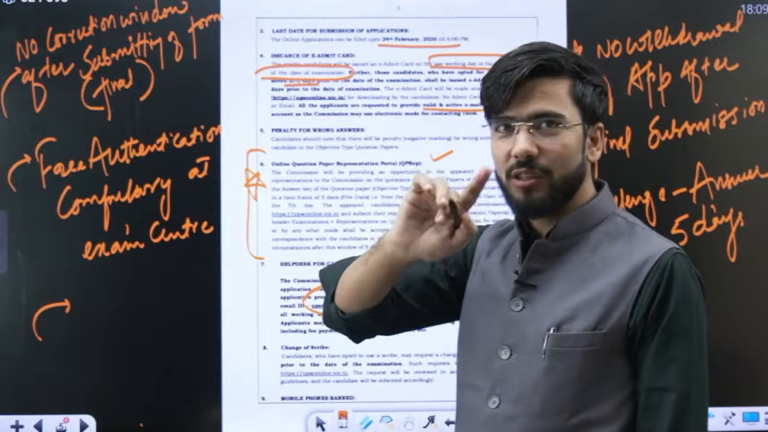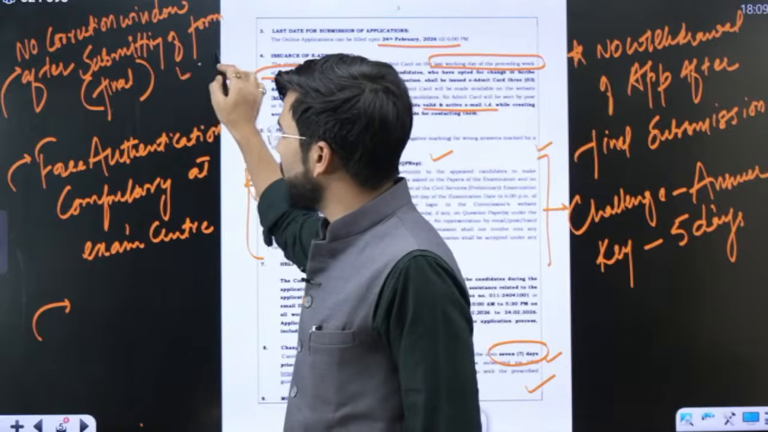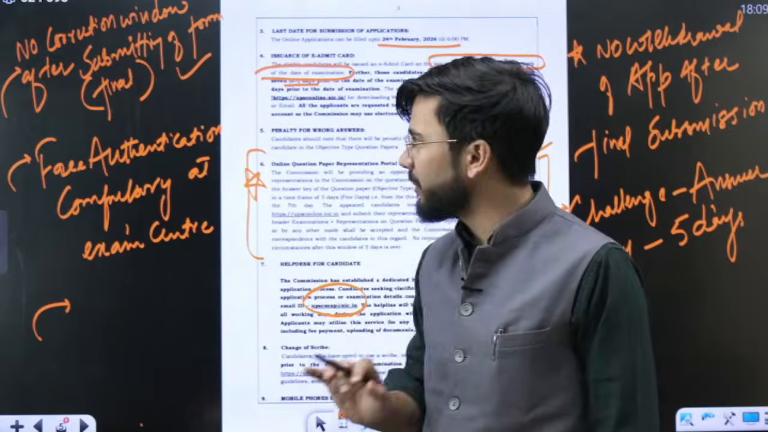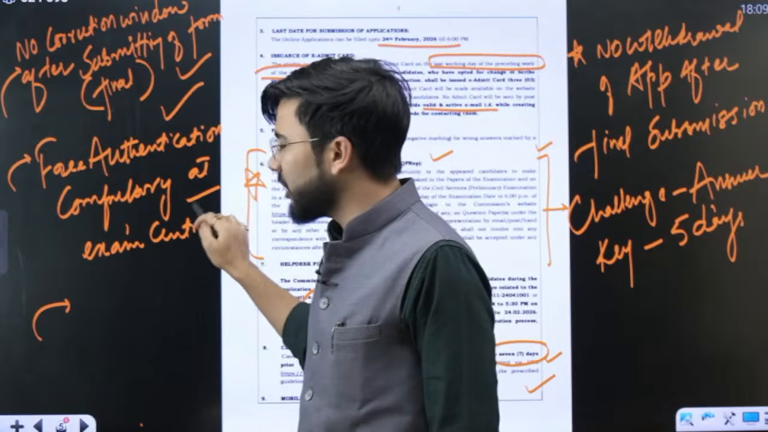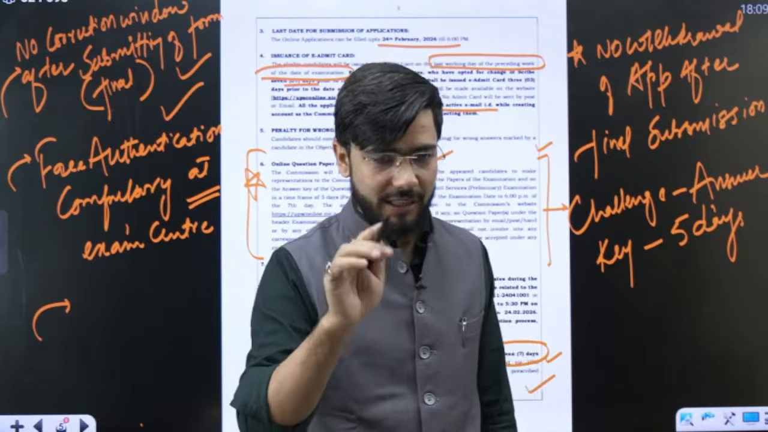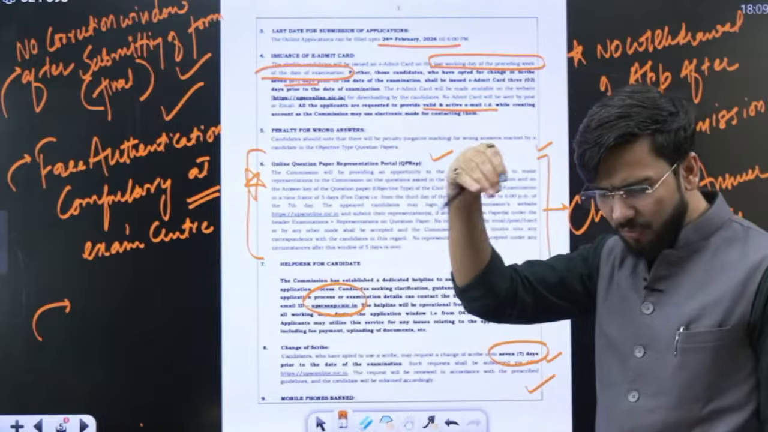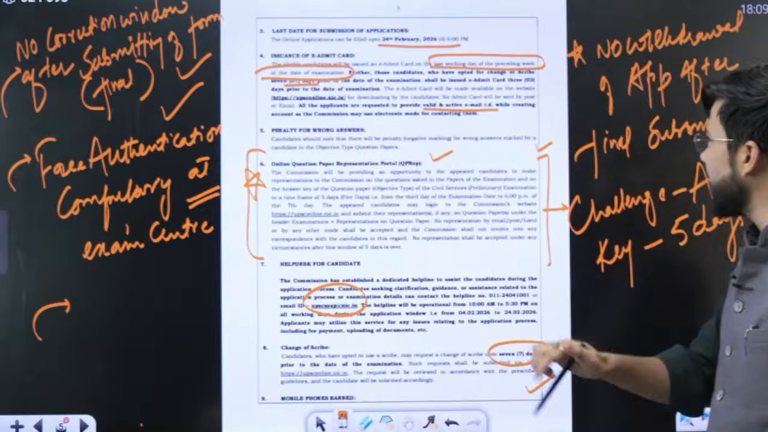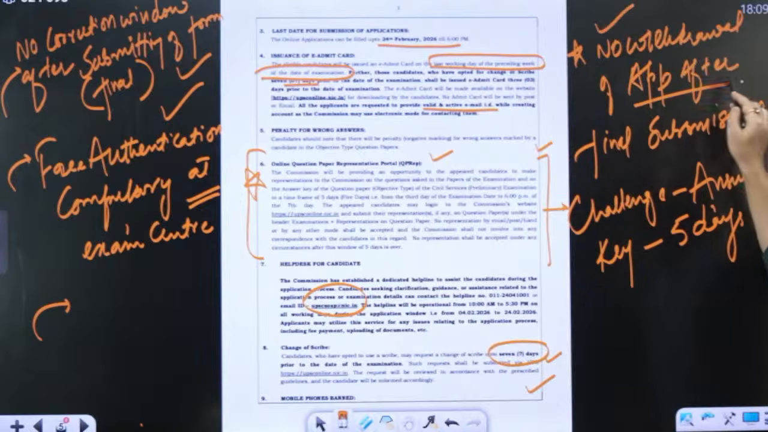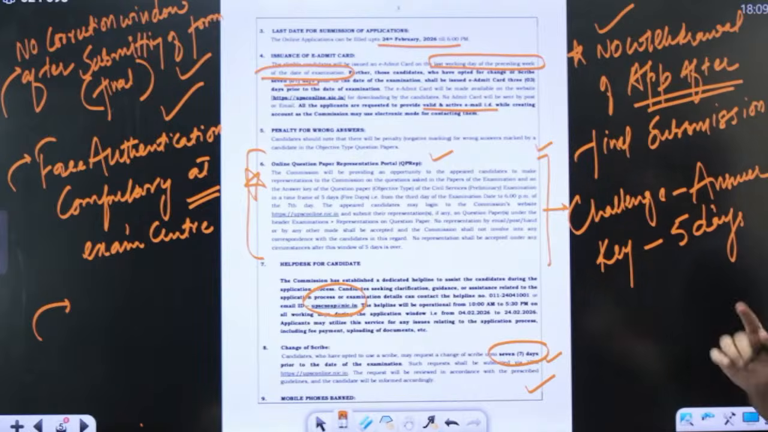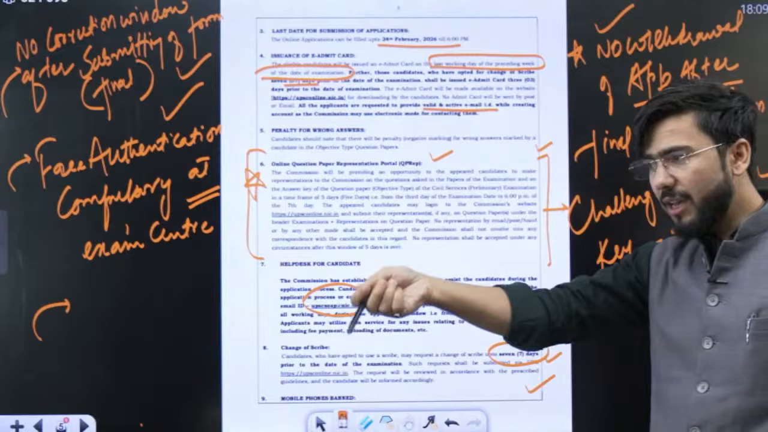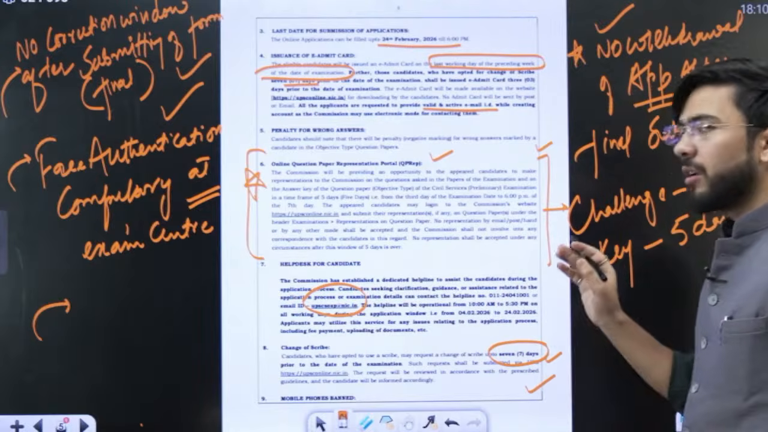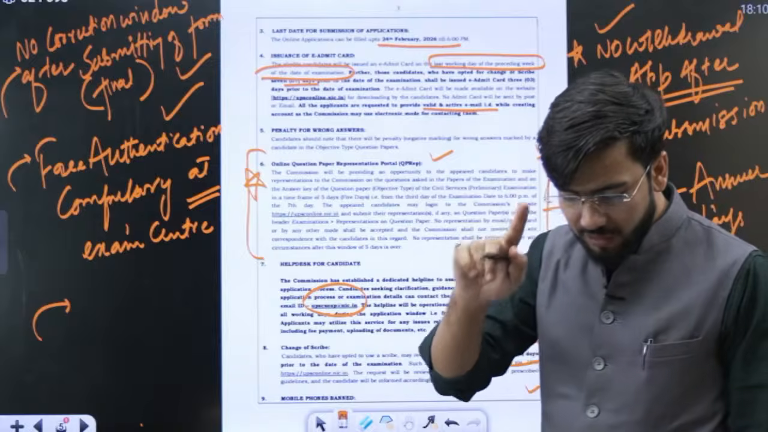Now, one more thing which you need to remember is that there will be no correction window after the final submission of the paper, and face authentication is compulsory at the exam center. These are two things which make the form more crucial for you, because you need to get to the exam center as early as possible. One more thing, there will be no withdrawal of the application form after it is submitted.